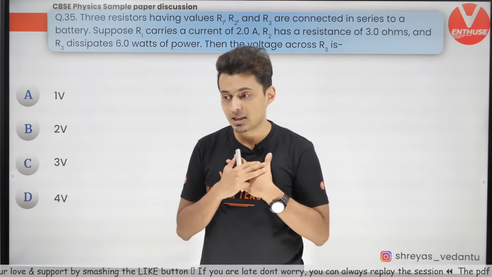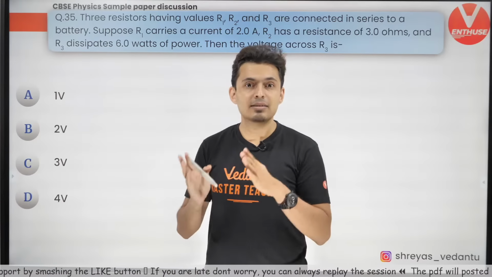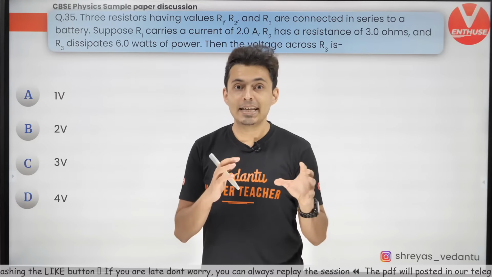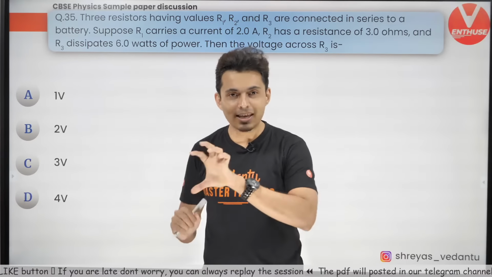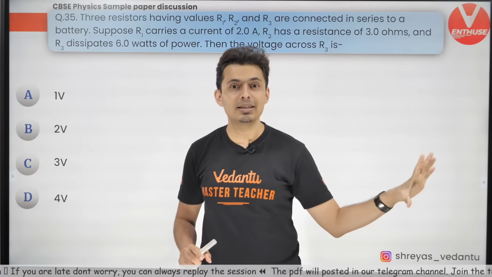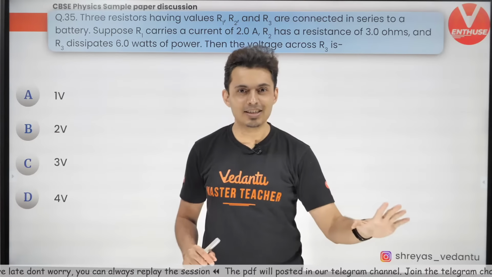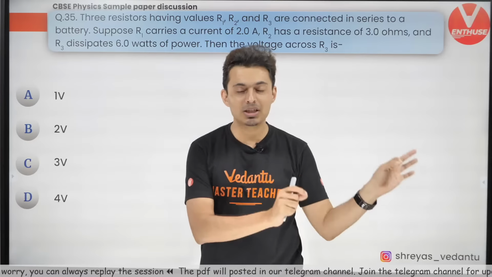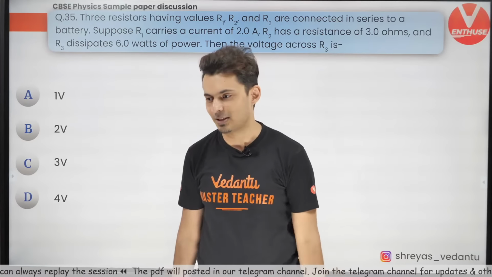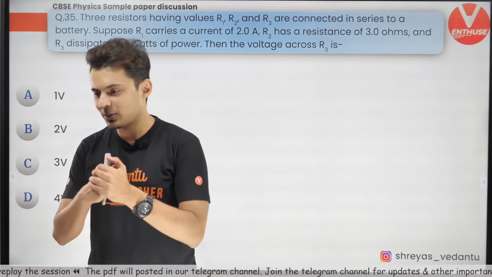Shalini, the field changes because field is rho into J. J is current density. As area changes, current density changes. As current density changes, field, which is rho into J, will also change. That's the reason for that. Okay, let's get moving to the next one.